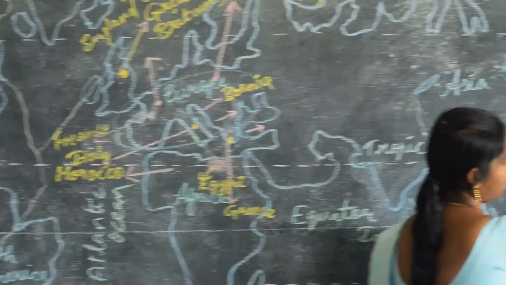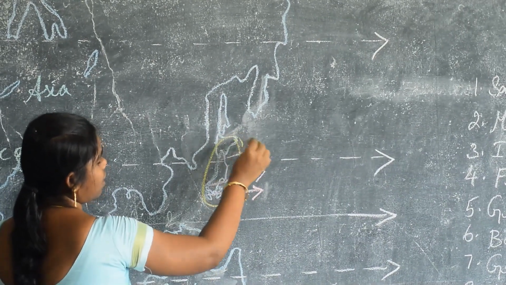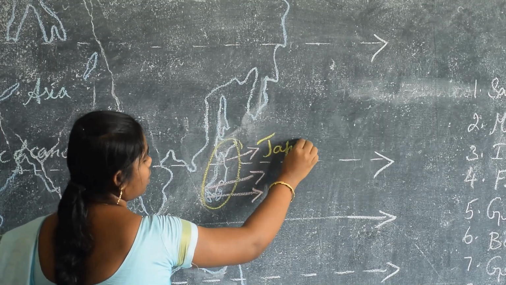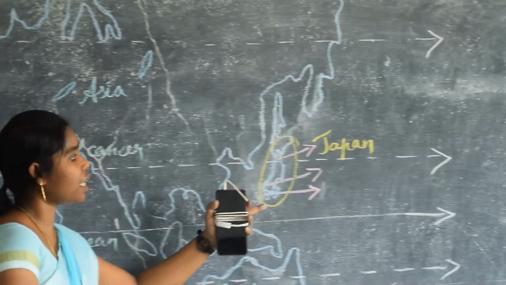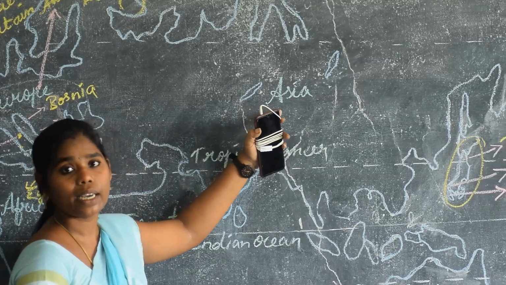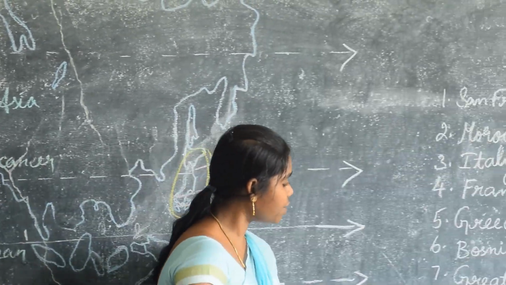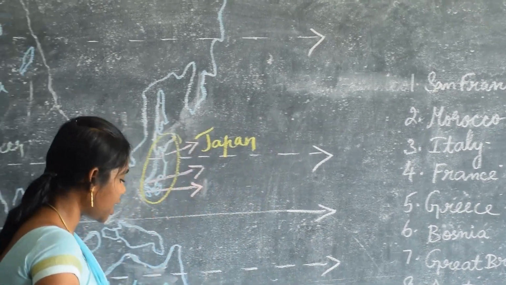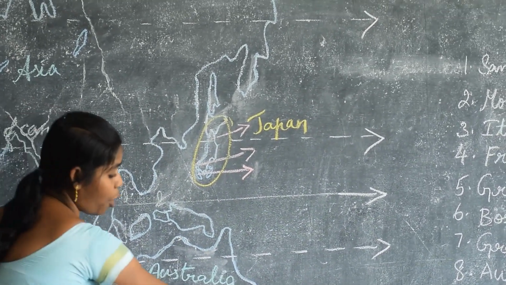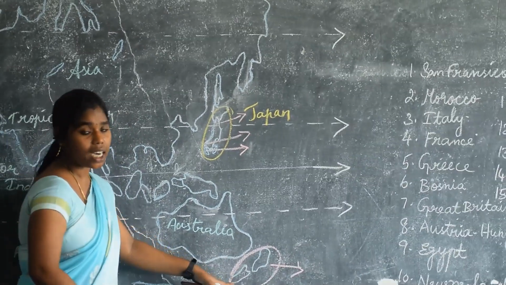And then Japan. See here, this is Japan. Okay, Japan comes under which continent? It comes under the Asia continent. Next one, New Zealand. See here, New Zealand. I have circled this place now. So this is New Zealand.